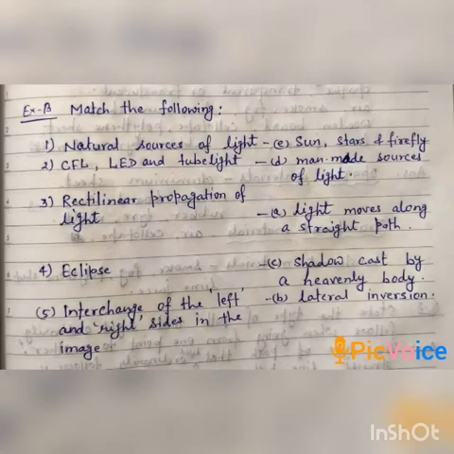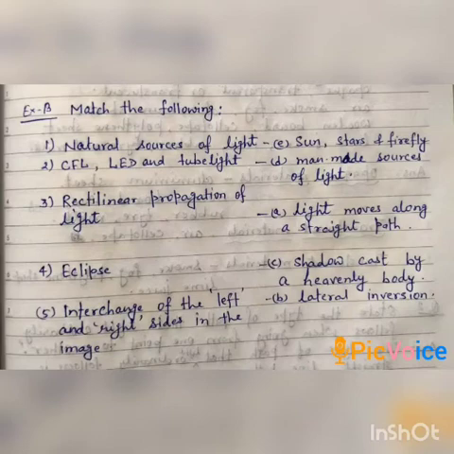Exercise B, that is match the following. Two sections are there and we have to match appropriate words. Now, the first one is natural sources of light. We will match it with sun, stars and firefly because they are the natural sources of light.